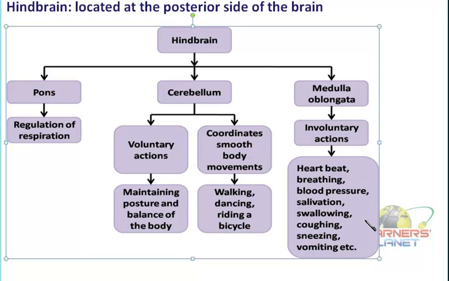Swallowing: the food you are swallowing, once it crosses your pharynx, you cannot bring it out. It is not in your hand that if it has gone into the esophagus, you can remove it. No, it is flowing in a particular direction, and that is under the control of the medulla oblongata. Coughing, once you start coughing, is it in your hand to stop it?